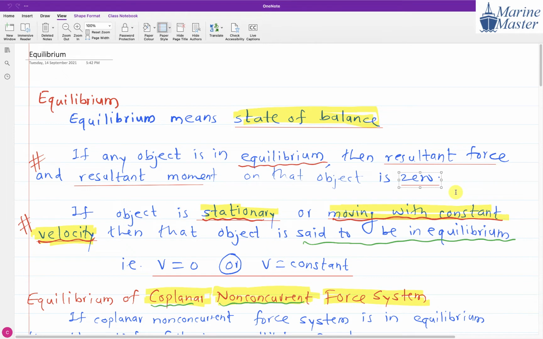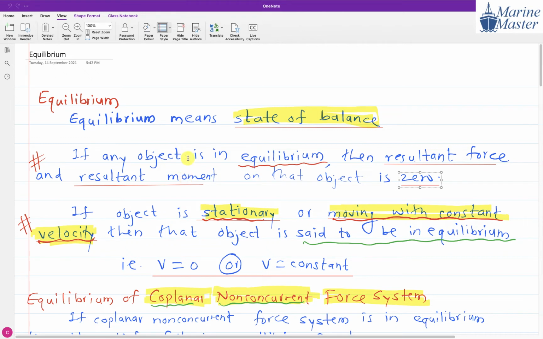So if an object is in equilibrium, then what is going to happen? The resultant force, if any, and the resultant moment will be 0. Now, how do we identify that an object is in equilibrium? When do we come to know that? We have seen that if an object is in equilibrium, then the resultant force and resultant moment are 0. But how do we identify that the object is in equilibrium? If the object is stationary or moving with constant velocity.